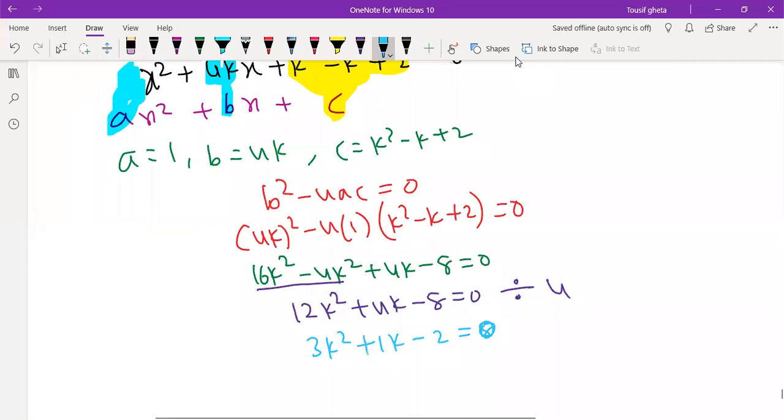Now I have to factorize this. Minus 2 3s are minus 6 and I want plus 1, so I will take 3 2s are and 3 minus 2. 3k square plus 3k minus 2k minus 2 equals to 0.